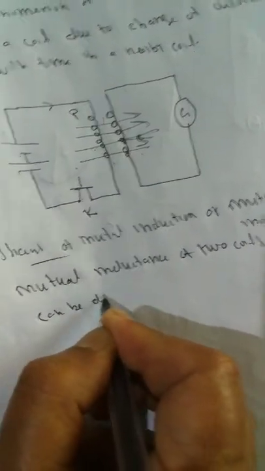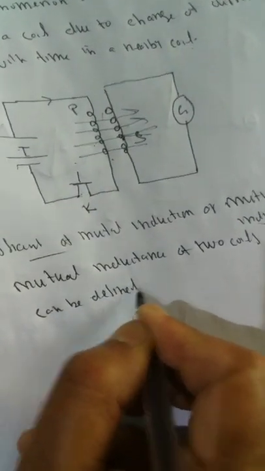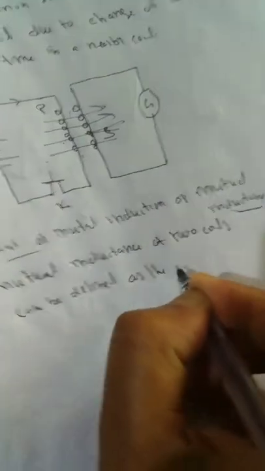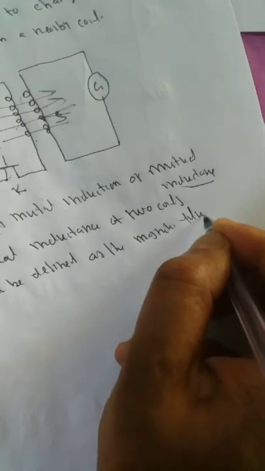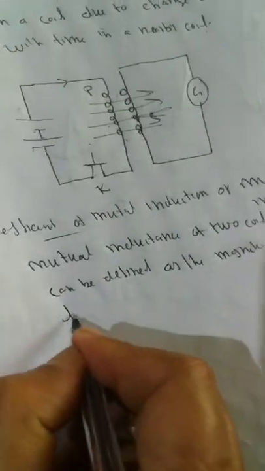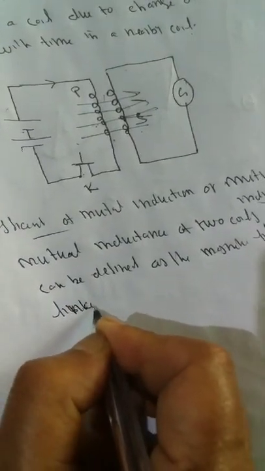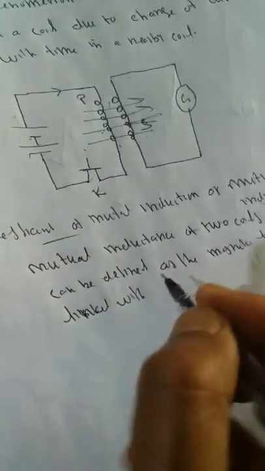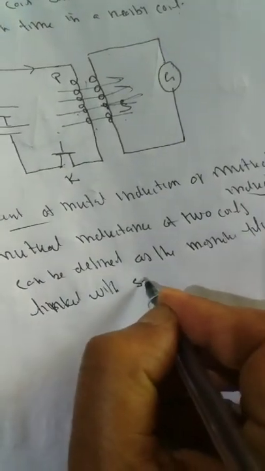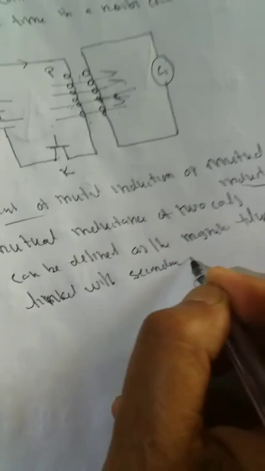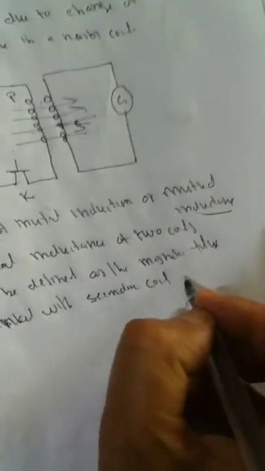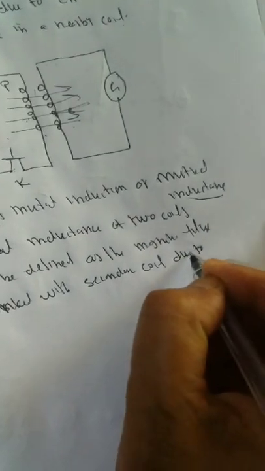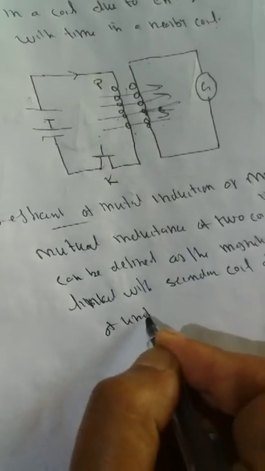You should define it as the magnetic flux linked with the secondary coil due to flow of unit current in the primary coil.